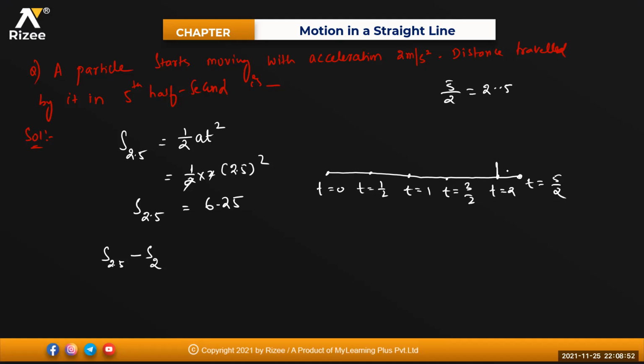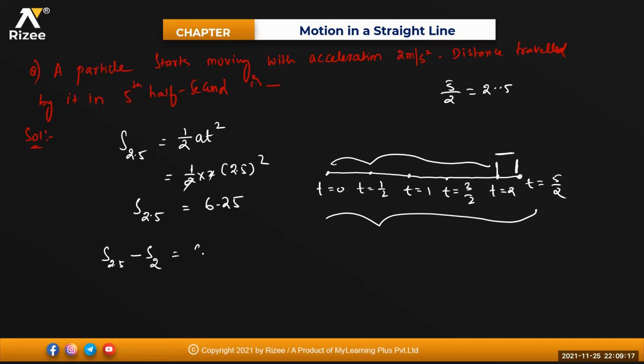So the displacement we need is in this one only. We need this one, that means this total minus this one will give me the displacement. That is the reason for 2.5 minus 2. Clear?